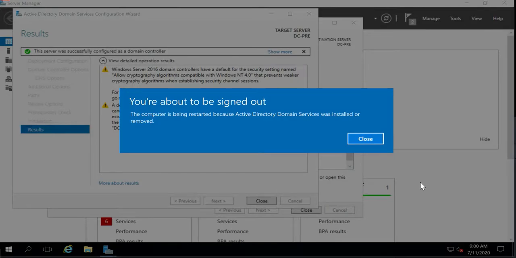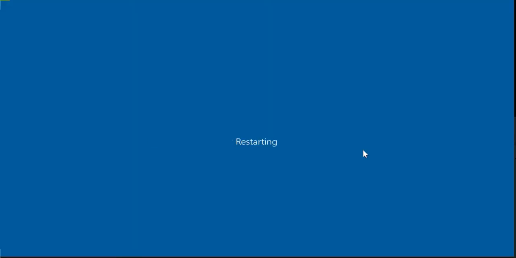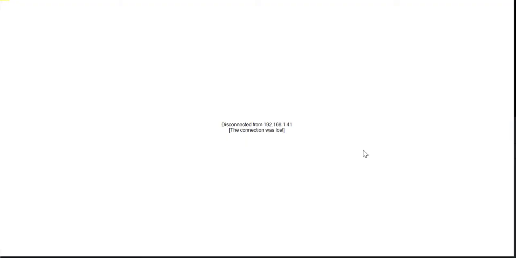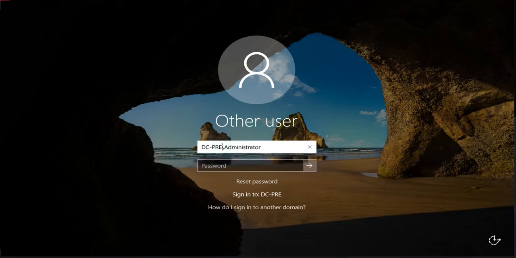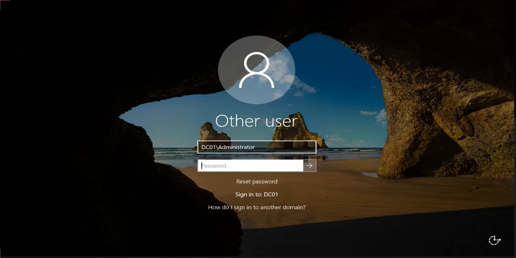Okay, so we have received a restart notice. The system will restart, and after the reboot I will show you how we can log in to the system, and I will show you the domain controller. The system is back after the installation. Now let's try to log in with the domain controller account. I will specify the NetBIOS name, DC01 administrator. We will insert the password.